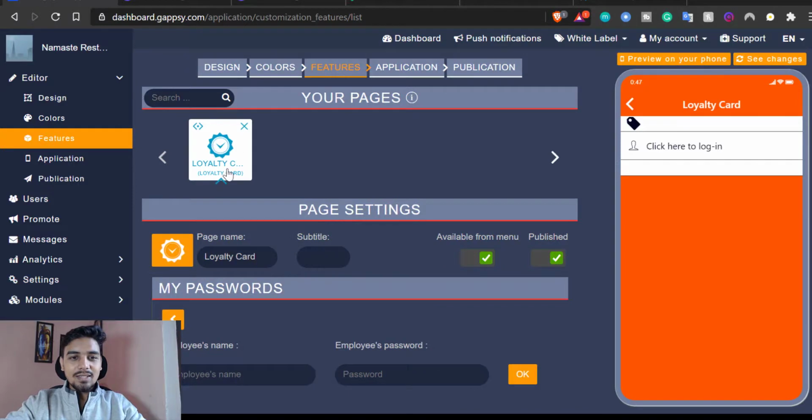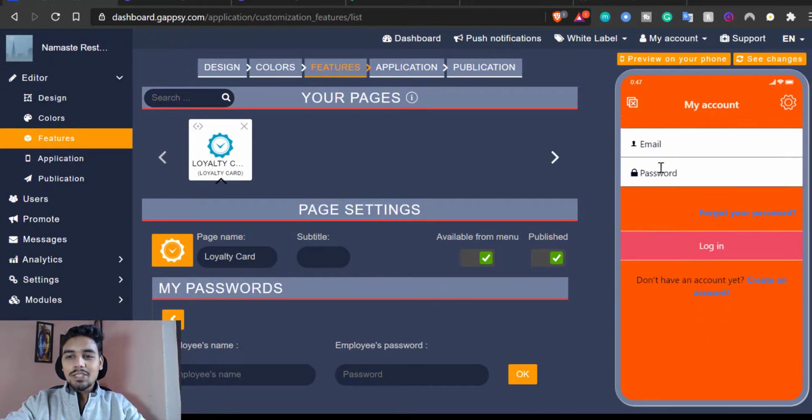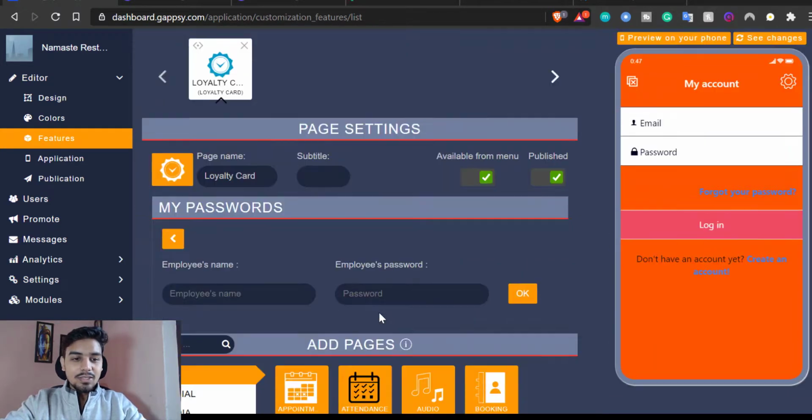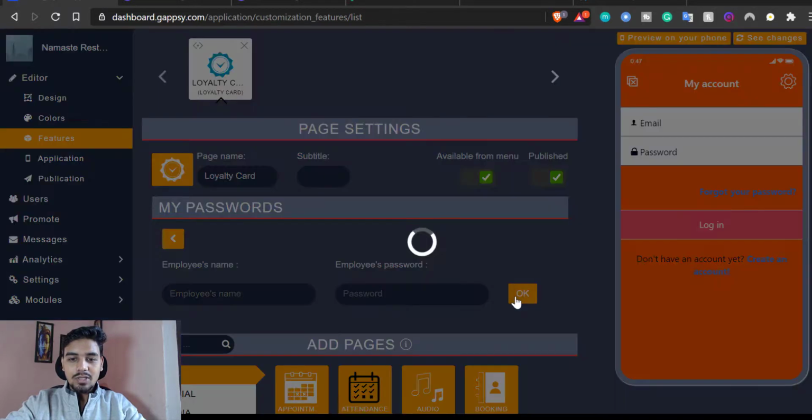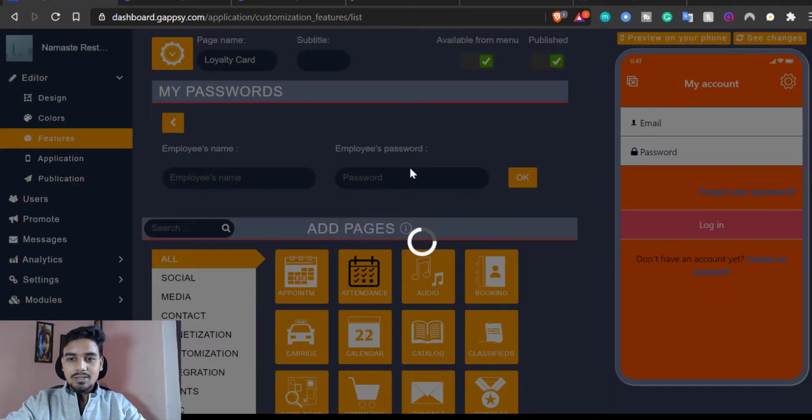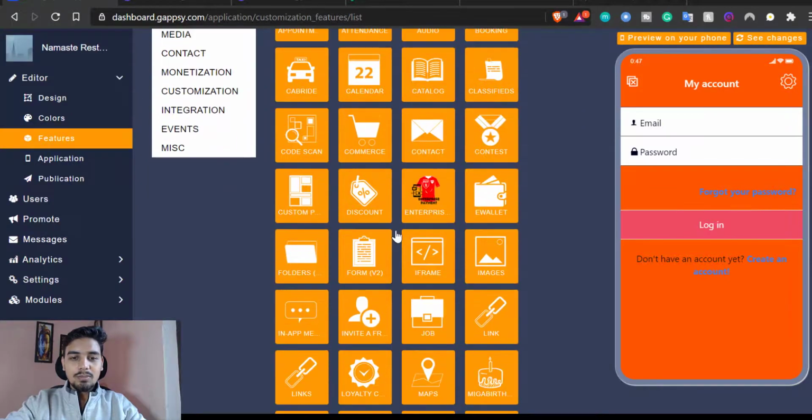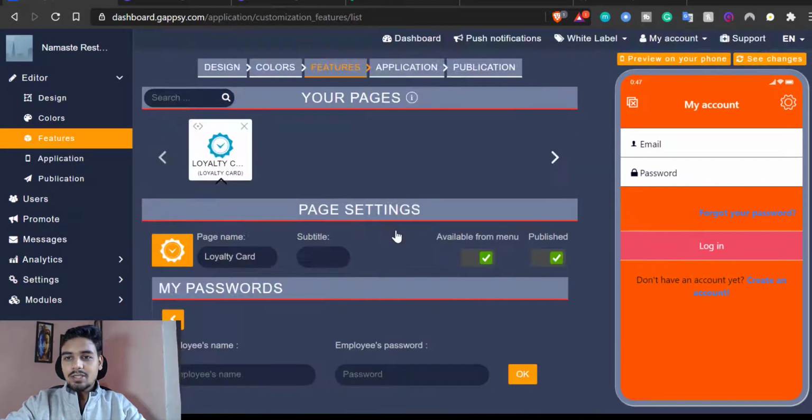So as soon as I reach this one, they have already created this login feature, right? So email, password, you don't even have to develop this. Then you can add this employee name and employee password. You can give OK after adding this. And then if you want some more features, you can also do it, right? Then you can go to application.